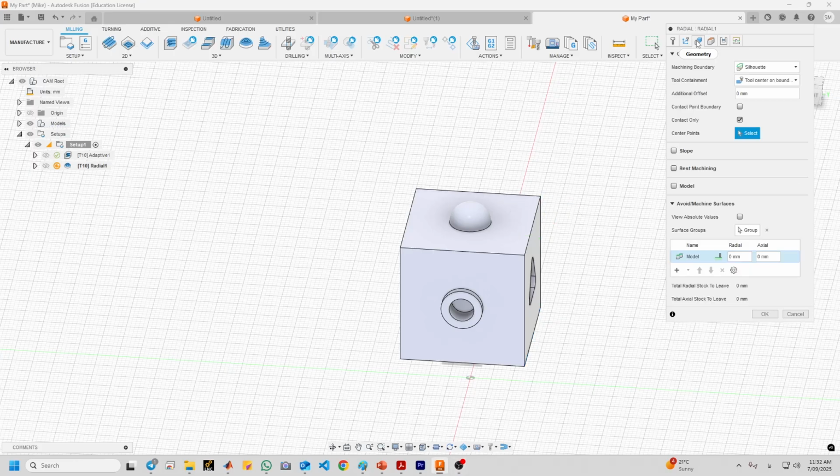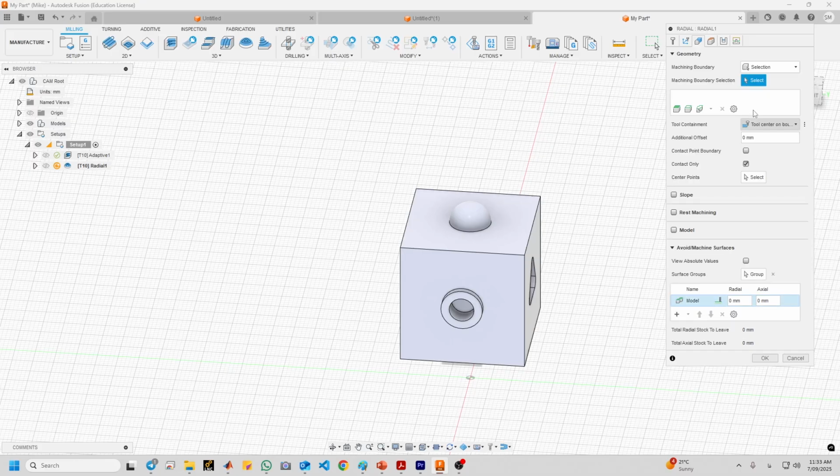Now go to the geometry tab, and here select the bounding box, and I think it's better to change it to selection. And here in the machining boundary selection, we will select the base. So I just need to select this contour, not the whole face contour. So I will click cross here. I will select again, and I will just choose this closed chain 1. Okay, it is a closed contour.